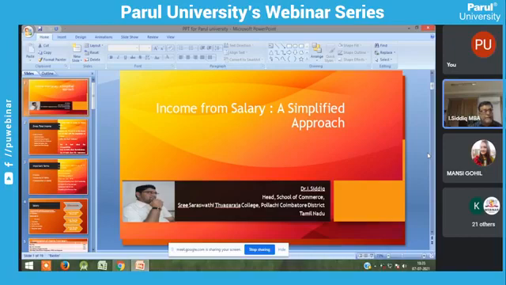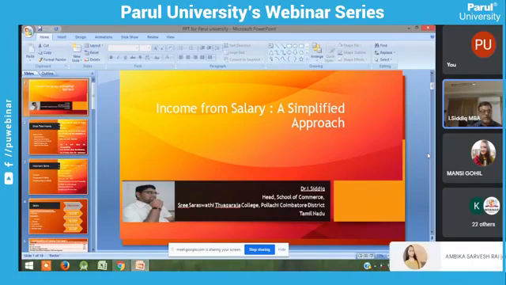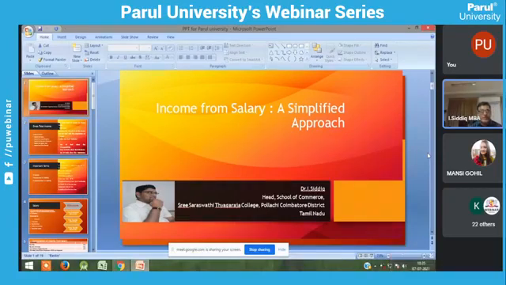In taxes, there are two types: one is direct tax, another is indirect tax. Direct tax is directly charged from the assessee. An assessee means a person who is liable to pay tax to the government.